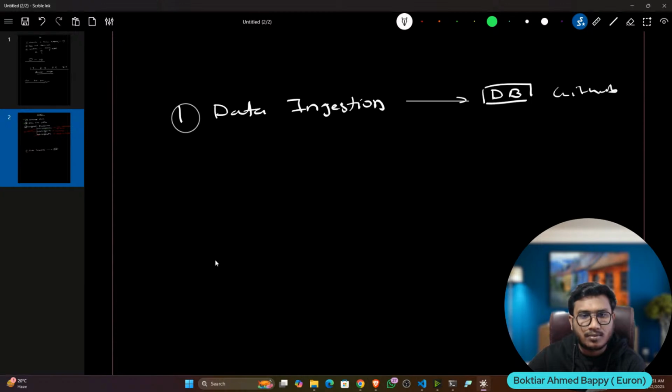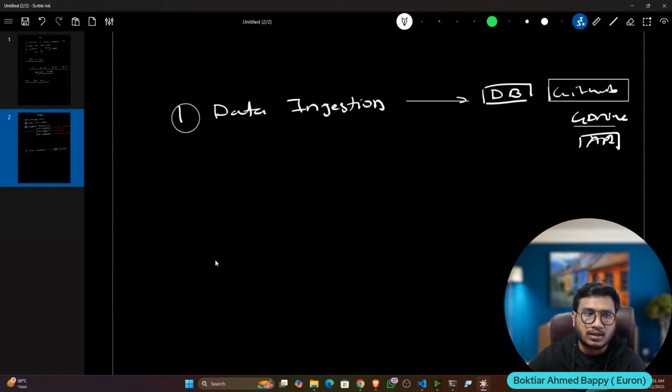Machine learning data is usually a very simple file, a CSV file or an Excel file, so we can also upload an Excel or CSV file on GitHub. That is also fine. You can also load the data from Google Drive, and you can even get the data from any API. It depends upon your data sources.